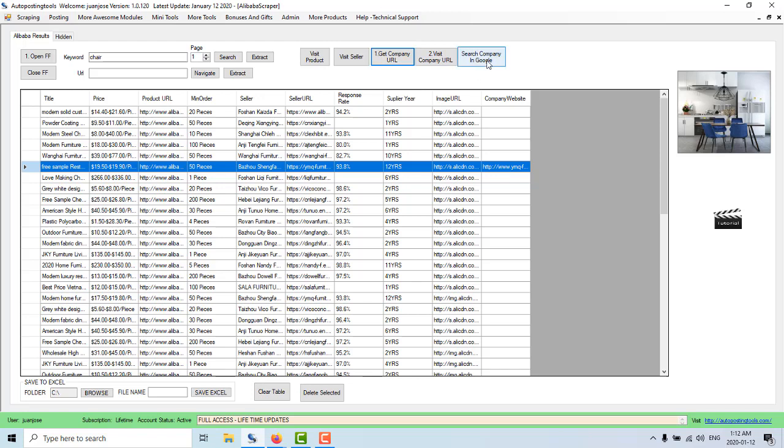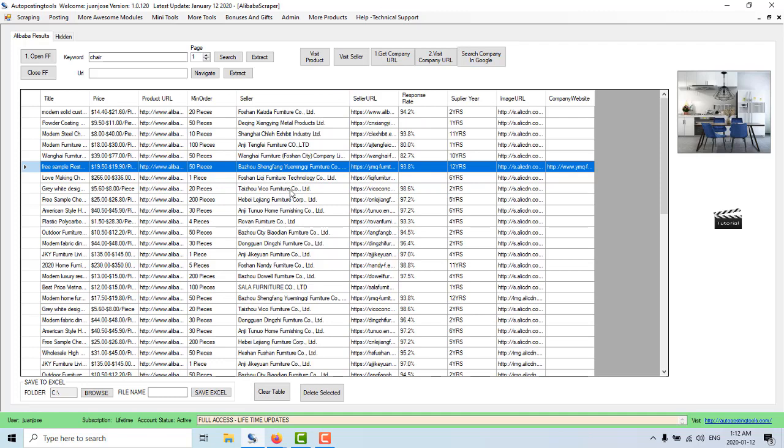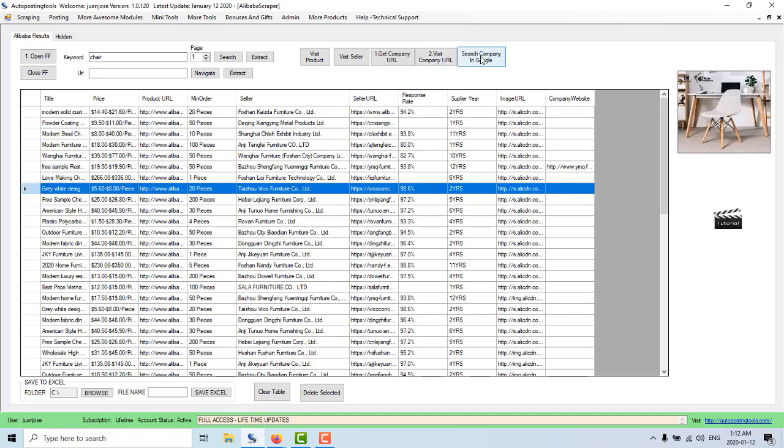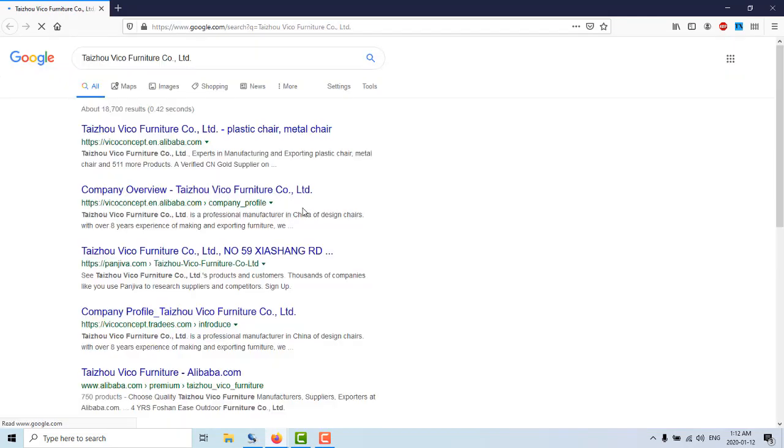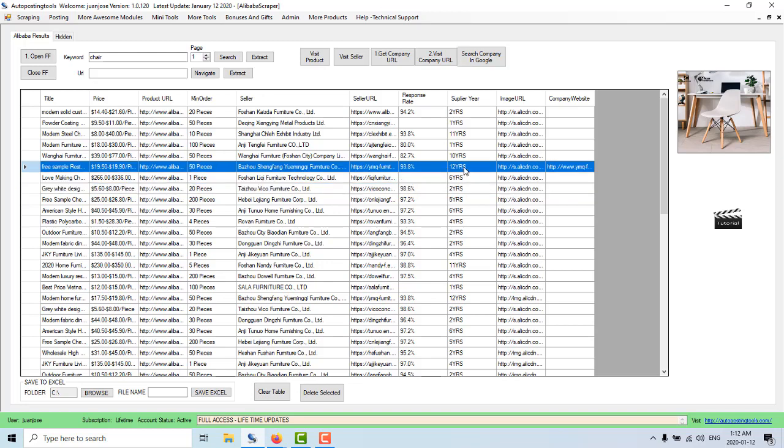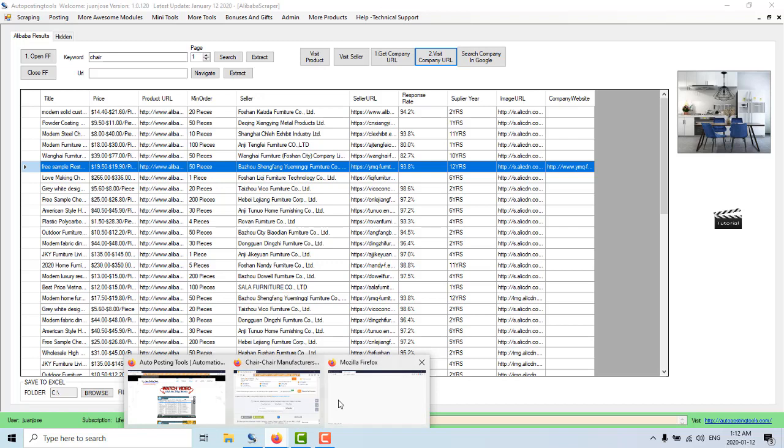You could also click on this button, and then it's going to search this seller in Google. So I'm just going to click it so you can see what happened. And here it's going to look for the product, and then you could find it there, or it's going to be in one of these ones. Obviously, depending on the seller, it's going to show you if it has a page or not, or you could just click on this and visit the company URL directly, which is going to open up here.